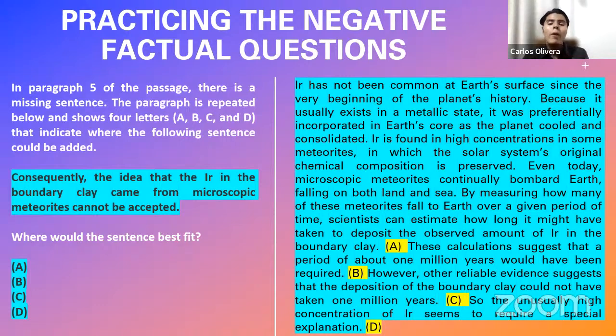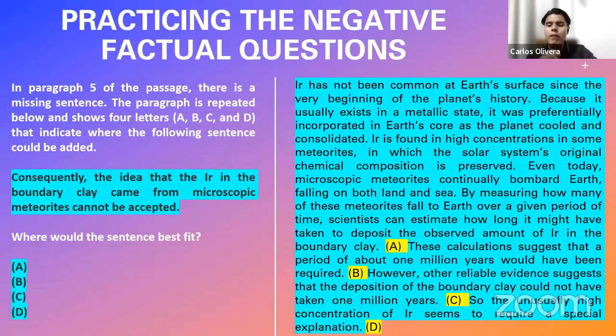This sentence couldn't be part of spot D, because in spot D we are already talking about other explanations. We have finished talking about meteorites and these microscopic meteorites that are proposed as an explanation for this phenomenon. But in spot C, we have the chance to include a final argument for us to reject the hypothesis. This would be the last argument that the reading passage mentions for us to object to this particular hypothesis and then move on to another one.